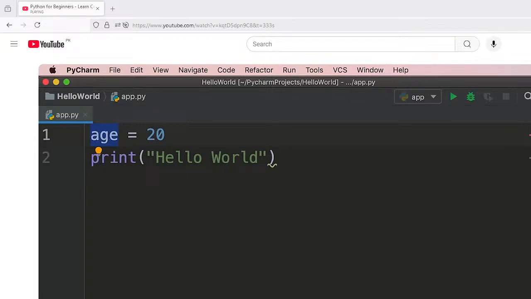So now we can read the value at this memory location and print it on the terminal. So instead of printing hello world, we want to print the value of the age variable. So I'm going to delete what we have inside parentheses and type age. Note that I'm not adding quotes, because if I run this program, we'll see the text age on the terminal. We don't want that. We want the value